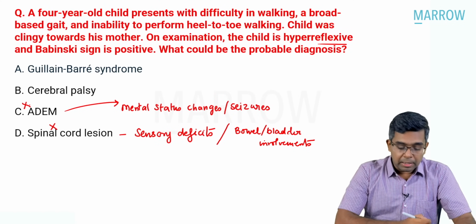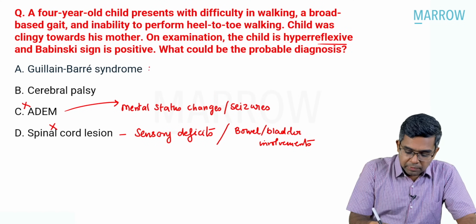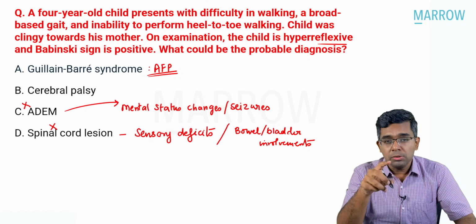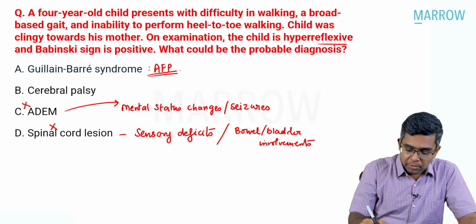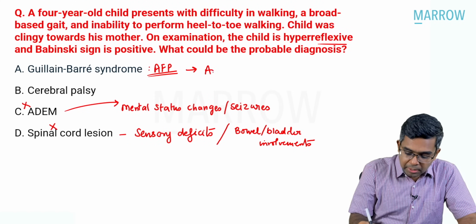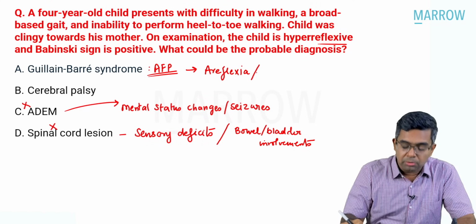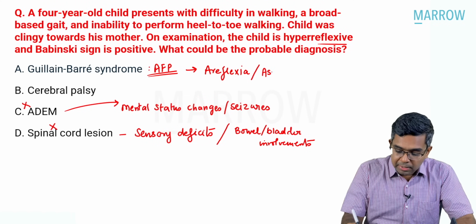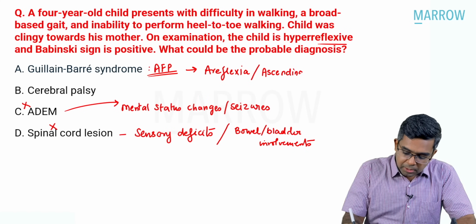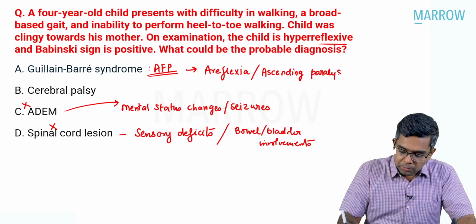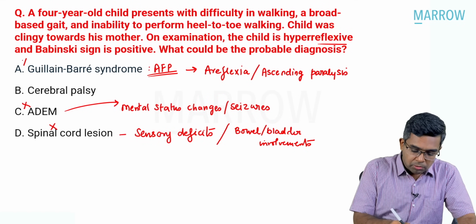Look at the first option, Guillain-Barré syndrome. We all know that it's one of the important causes of AFP, acute flaccid paralysis. Very important. Acute doesn't look like the presentation given in the question. And one more thing, in Guillain-Barré syndrome, there will be areflexia, whereas in the question hyperreflexia is given. So that itself will rule out this option. Number two, in Guillain-Barré syndrome, you will have ascending paralysis, starting from the lower foot area and then ascending up. Is it given like that in the question? No. For that reason also, we can rule out Guillain-Barré syndrome.